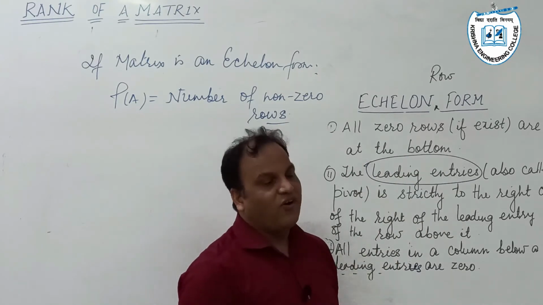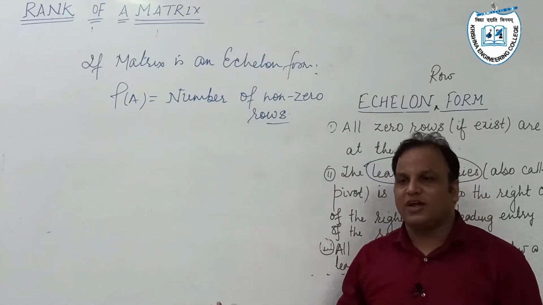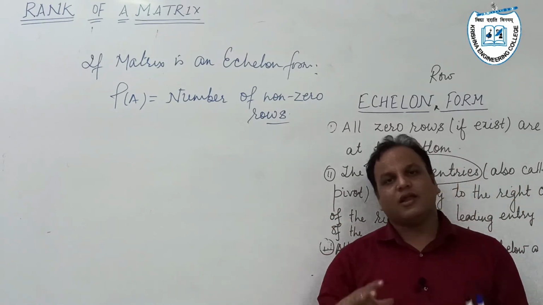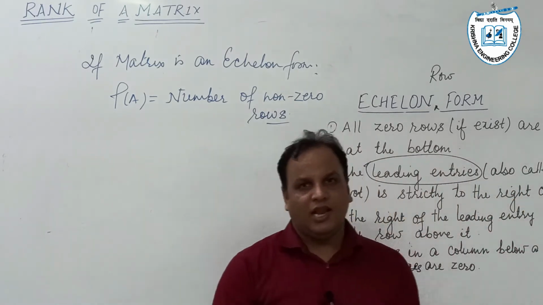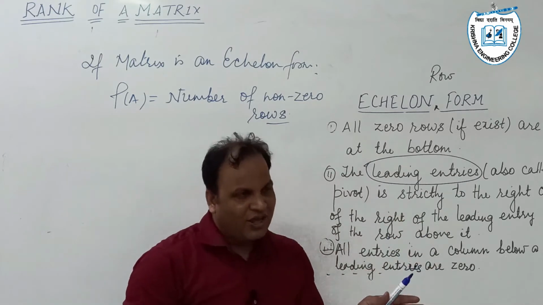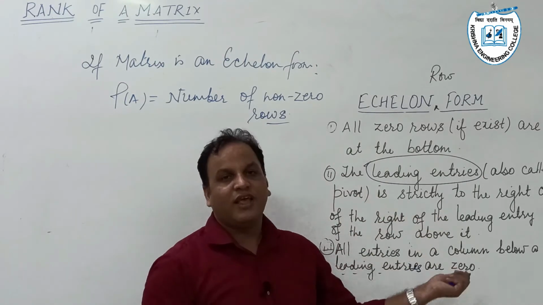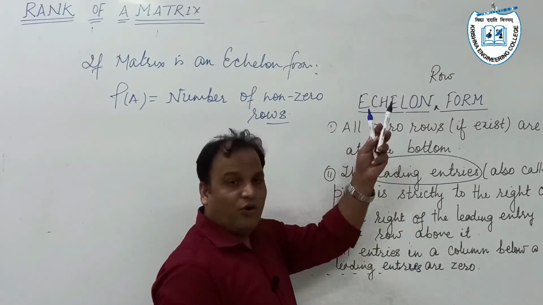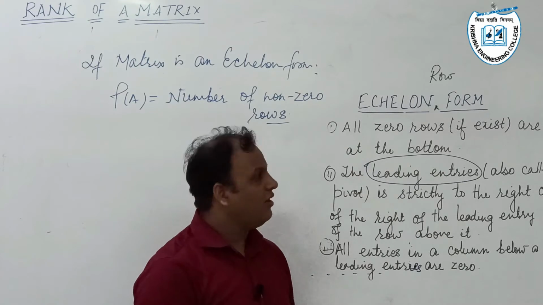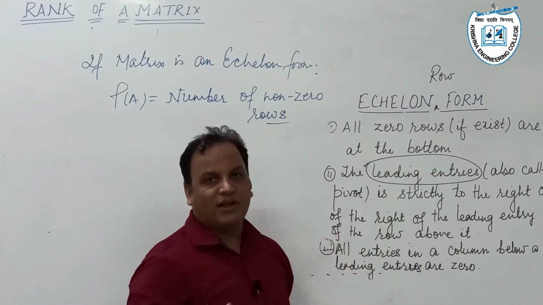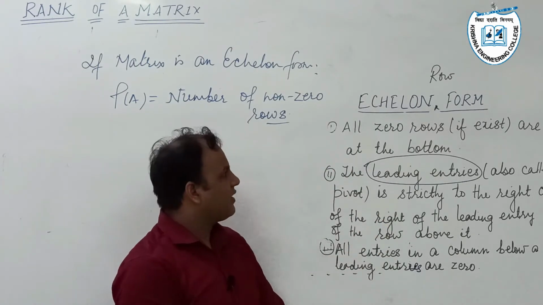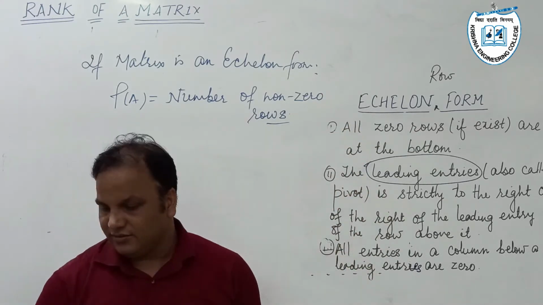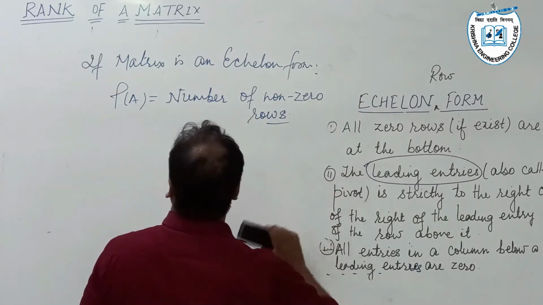Okay. Now, how to find the echelon row form? How to reduce a normal non-echelon matrix to an echelon form matrix? It is done with the help of Gauss elimination, or alternatively, by using elementary row operations. Here I am going to explain all this with the help of an example, which has already been asked several times. I think if we learn it by an example, it would make our work quite easy. So let's have an example.